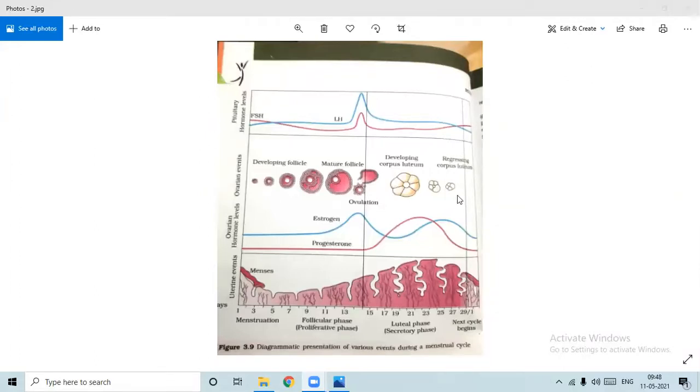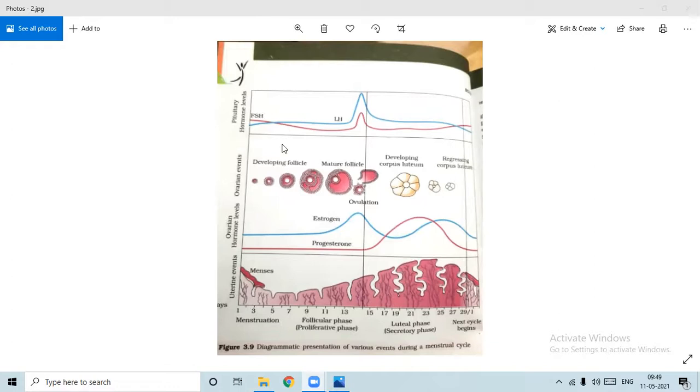So when there is no fertilization of the egg, the corpus luteum will be converted into the white body, and production of the progesterone will stop. And progesterone maintains the lining of the uterus, right? So when the progesterone is less, the lining of the uterus will be shed and given out along with the flow of blood through the vagina. And that phase is known as the menstruation phase. Is that clear? Say yes or no. Yes, ma'am. Good, good.